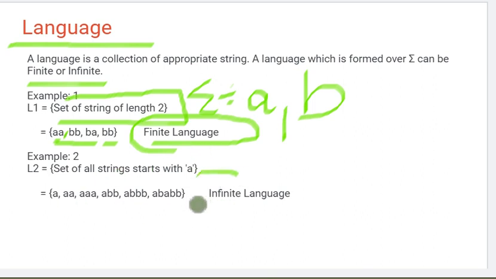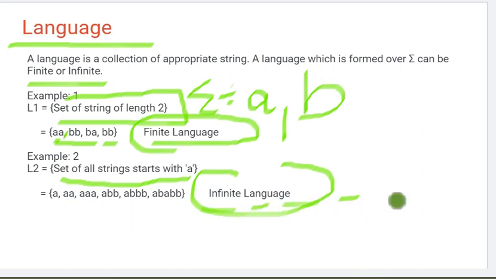When we say infinite language, we don't have a fixed number of strings. We have n number of strings in the collection. For example, the set of all strings starting with A. It can go on infinitely, so many inputs can come in this case. So this is an infinite language.